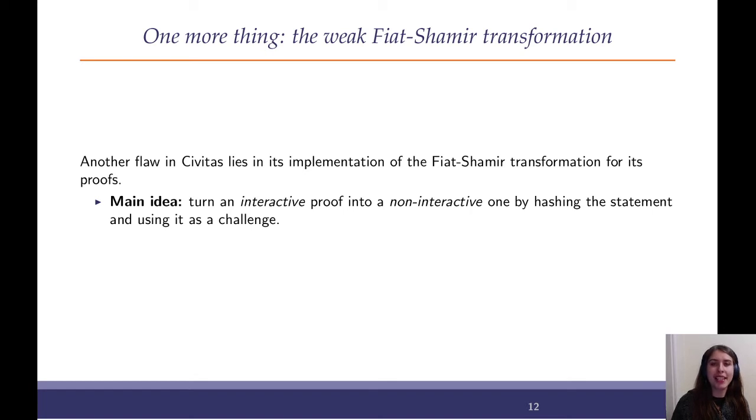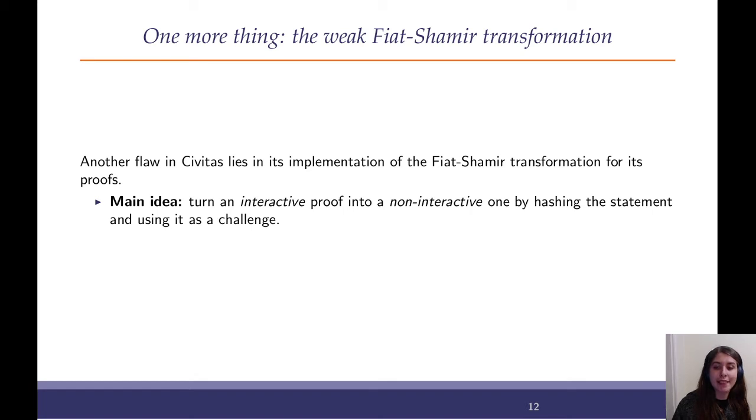This is an interactive proof, and the interactivity makes it quite inconvenient for large-scale protocols. The idea of the Fiat-Shamir transformation is we're going to turn an interactive proof into a non-interactive one. And we're going to do that by generating a challenge, but not just any challenge, because if the prover chooses the challenge and the prover chooses the statement, then it can be quite easy to generate a proof of a false statement.